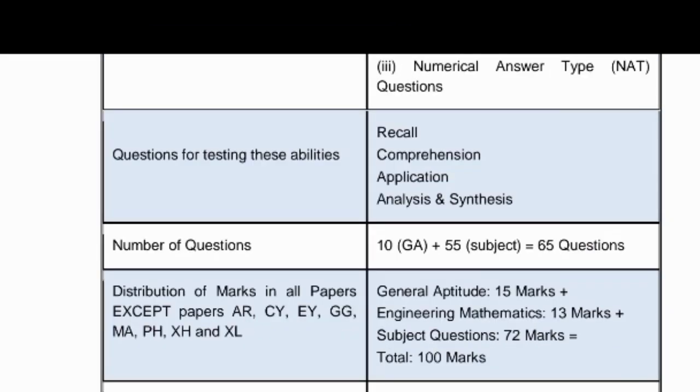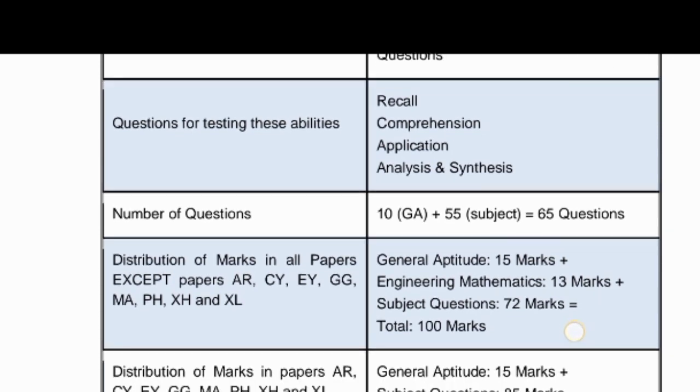General aptitude has 10 questions. This is the question pattern and the number of questions, and there will be no change in that. The subject questions, which are core and related to your branch, number around 55, and the total will be 65 questions.